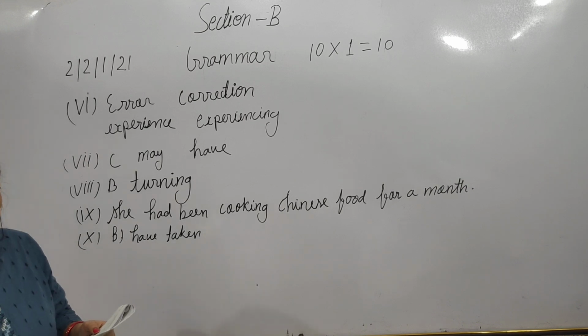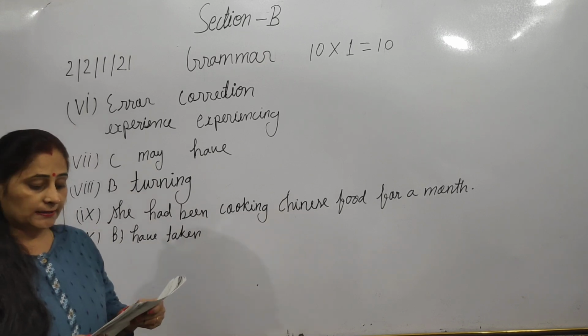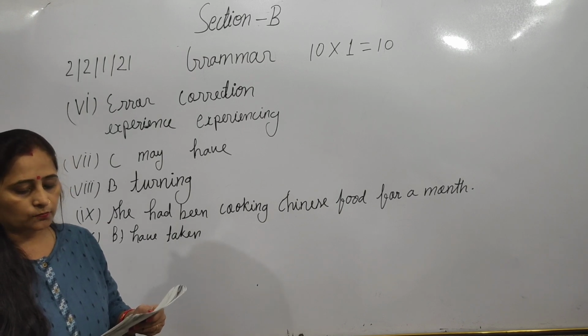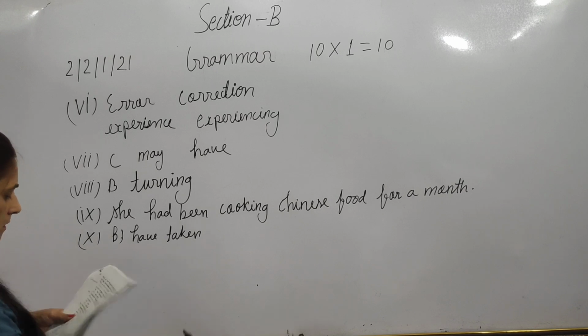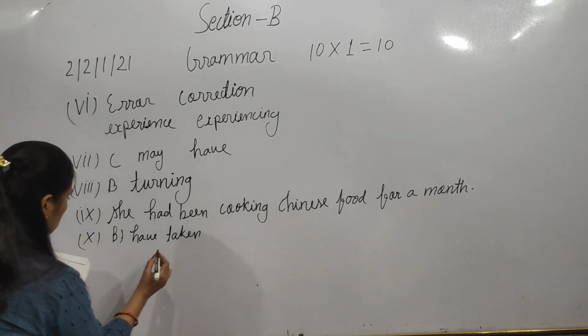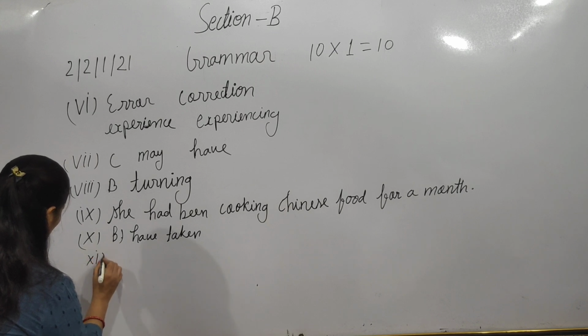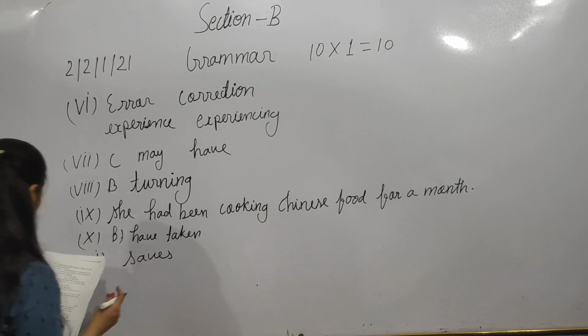Complete the slogan by filling in the blank with the correct option. Planting a tree is a very noble deed and dash. Slogan you have to complete. Noble deed, dash the earth from global warming. Saves. A very noble deed and saves the earth. Save the earth. 11th one. The correct option is saves the earth.